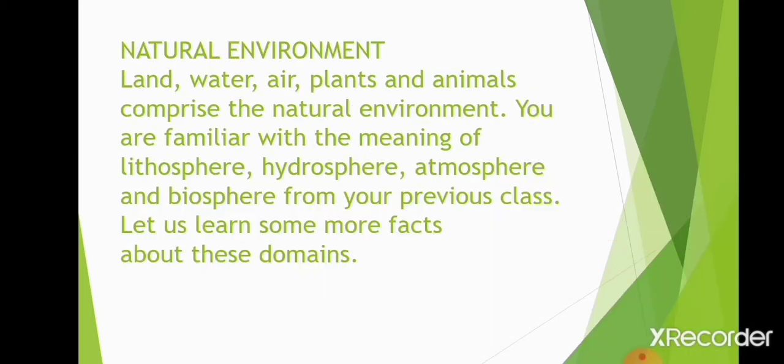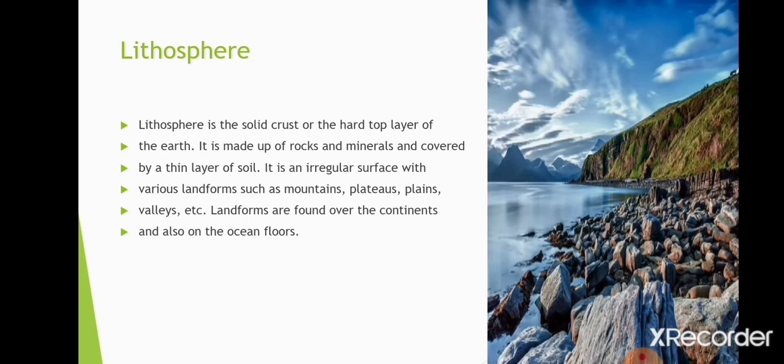So natural environment means land, water, air, plants and animals comprise the natural environment. In your previous class you also studied lithosphere, hydrosphere, atmosphere, biosphere, etc. Let's study them again, because these are part of the natural environment. First, lithosphere. This is the solid crust or the hard top layer of the earth. Lithos means the land part, the rock part.